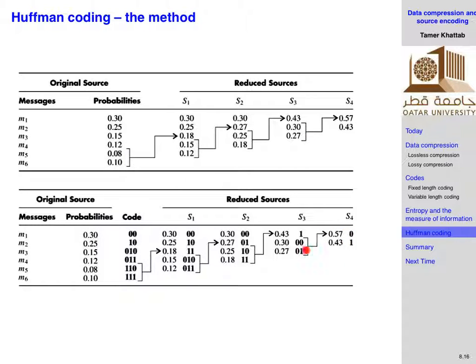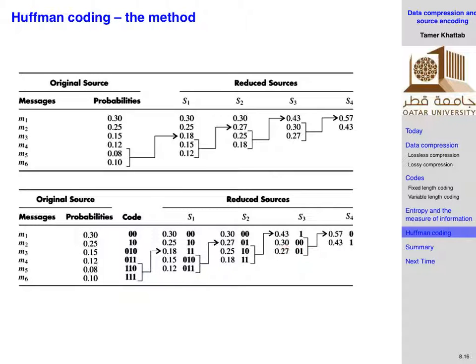Then move one step back. The 1 goes with the 0.43, right? So this is here, correct? And then this 0 is assigned to 0.57, which is coming from these two. So the first left bit is the 0. Then the one with higher probability gets the second bit as 0. The one with lower probability gets the second bit as 1, right?